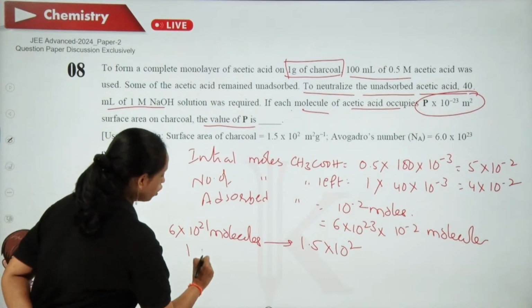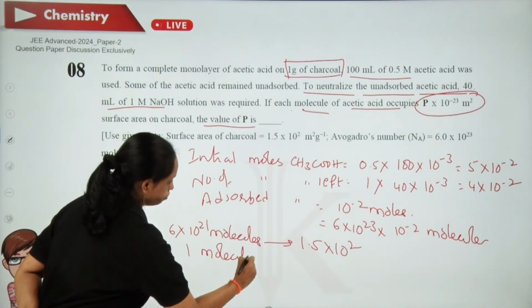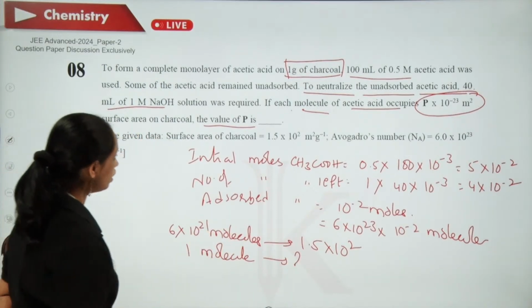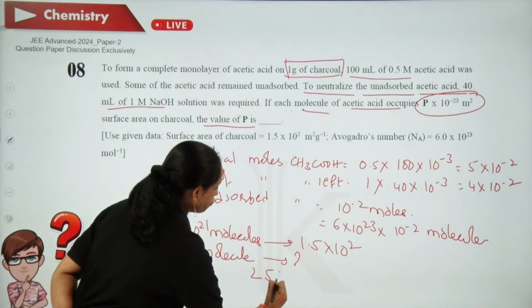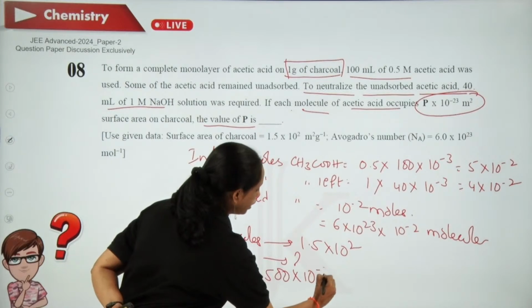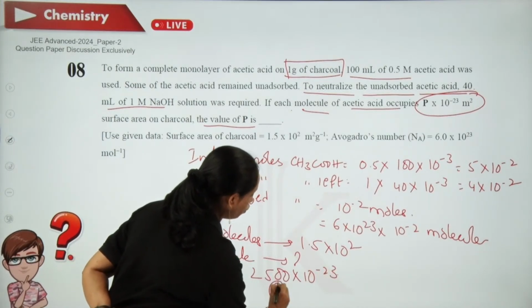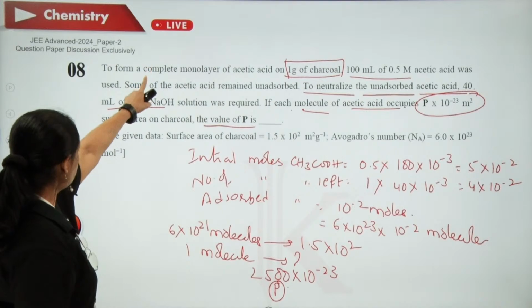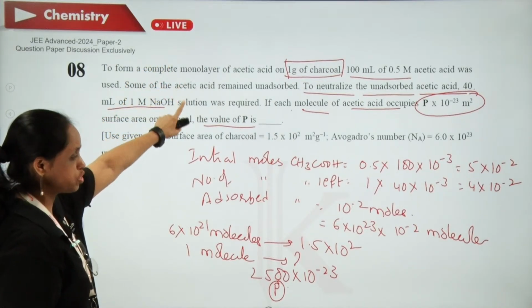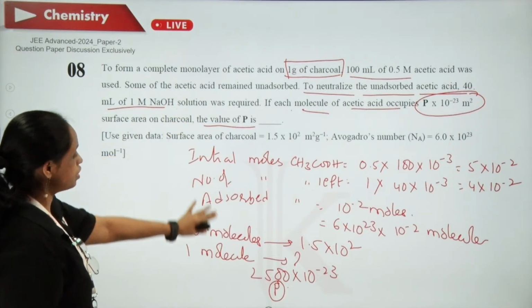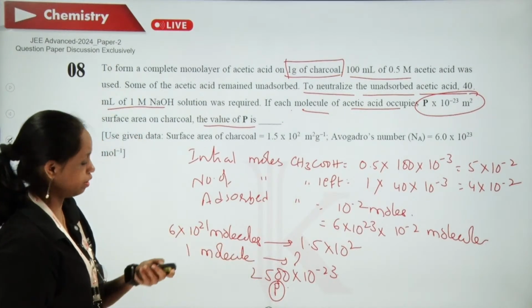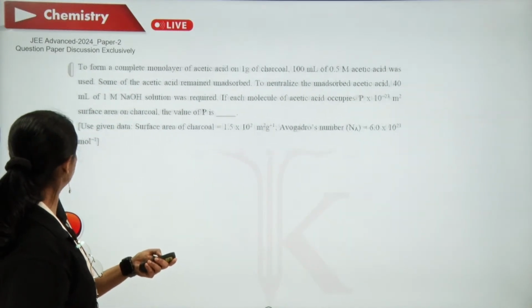So how much for one molecule? So when you do it, you will get the answer, and that is 2500 × 10^-23. This is the value which we need. So this is the question from surface chemistry. Now these are integer type questions and the answer is 2500. Next question.